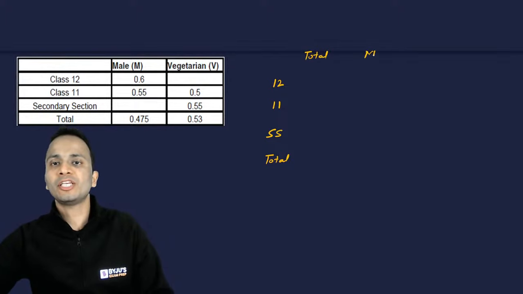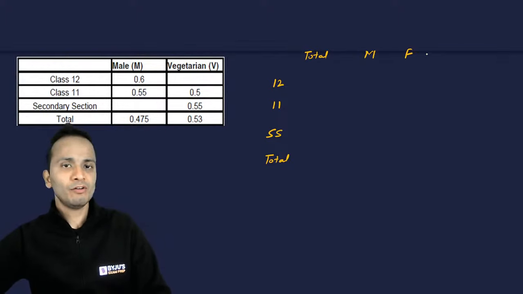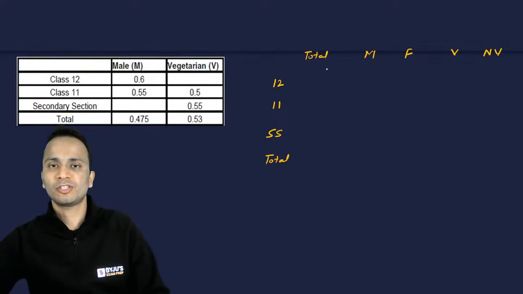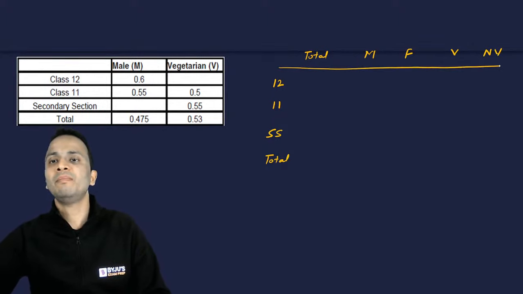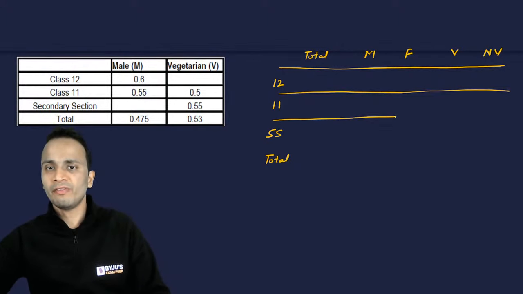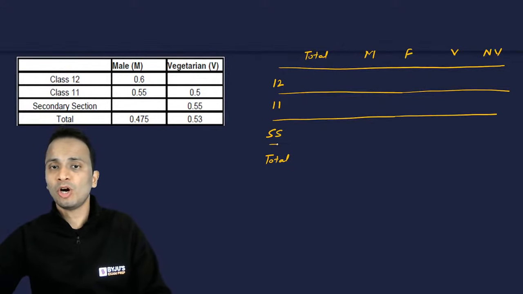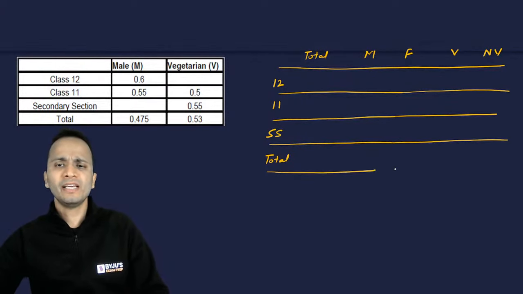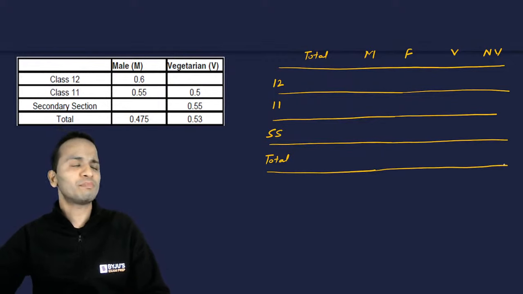Then a bifurcation for male and female for each of these classes. And then bifurcation for vegetarians and non-vegetarians. So these are the different elements that I'm going to fill in this table. All right. Some of the proportional values are given in the table on the left hand side, and some of the things I'll be finding using a basic method of subtraction.